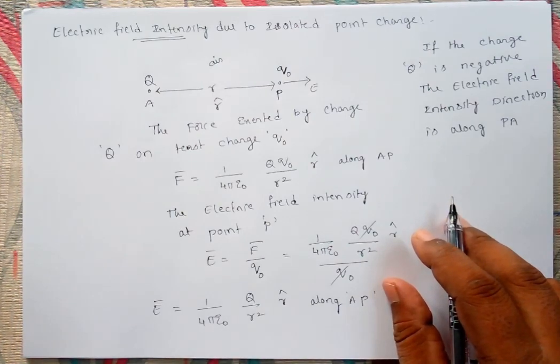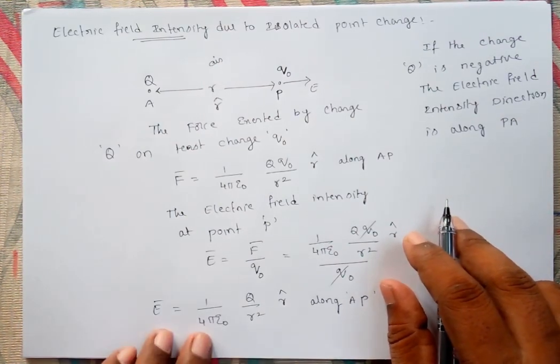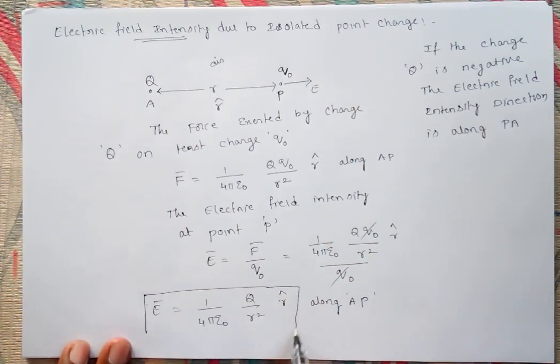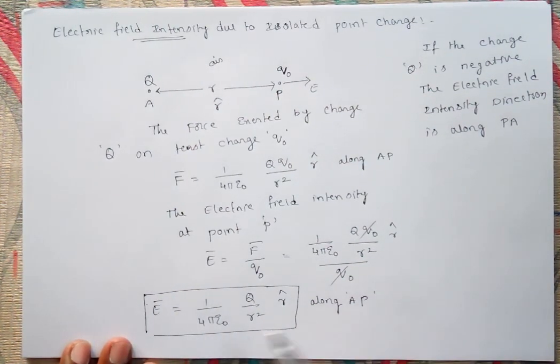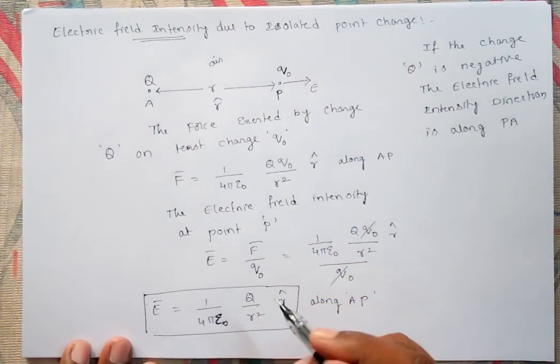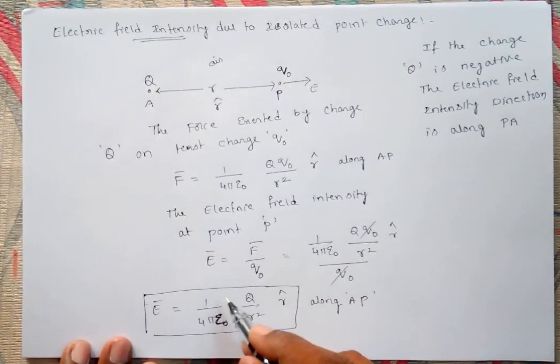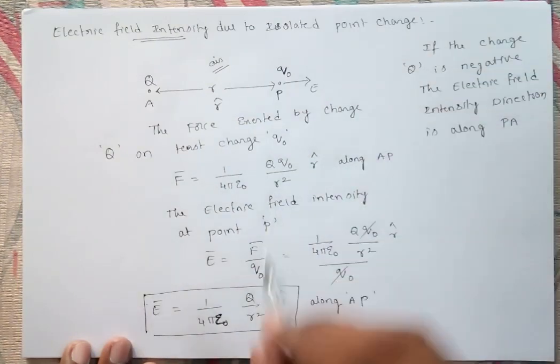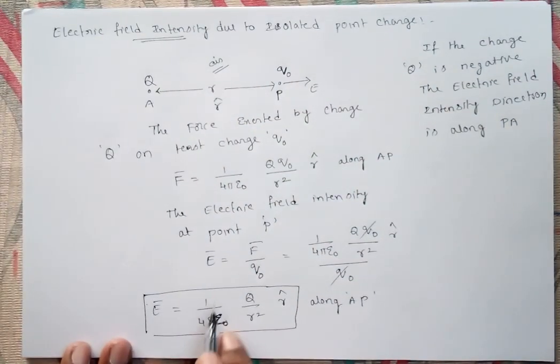So the electric field intensity expression is this. You see here we wrote epsilon naught. What its importance is, we discussed in the force case also. Epsilon naught is nothing but the permittivity of free space. Here we have taken air, that's why we wrote the electric field intensity as 1 upon 4 pi epsilon naught into q by r square.